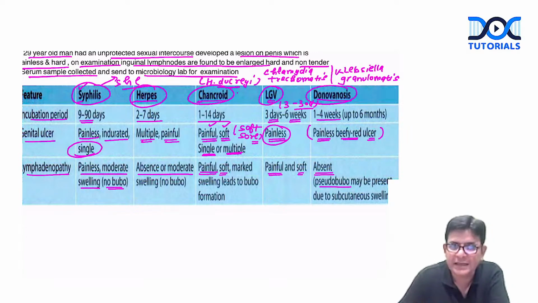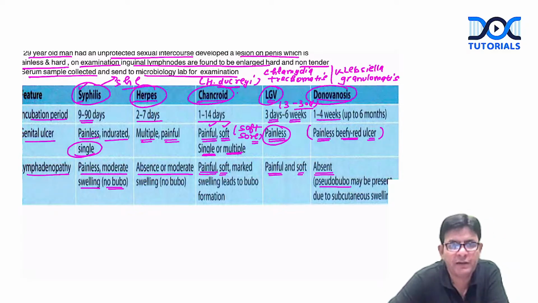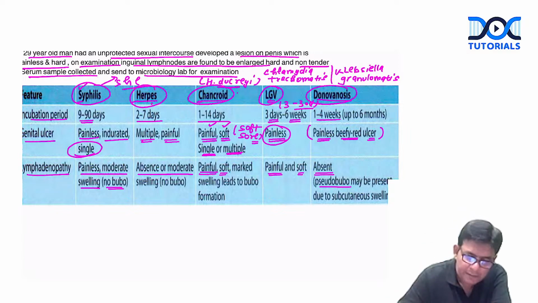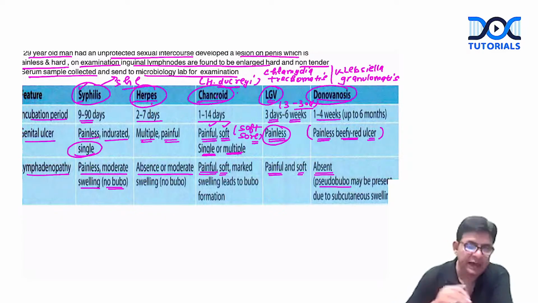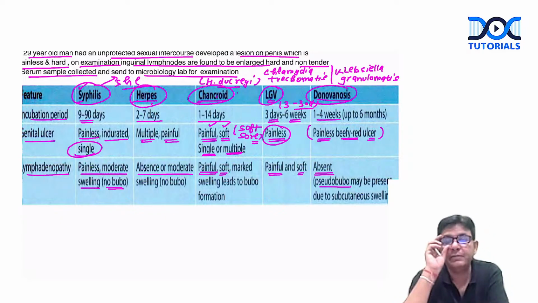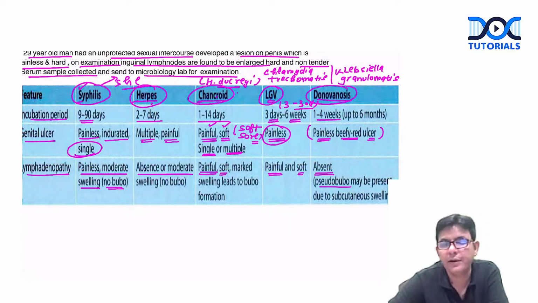Which is painless? Painless is syphilis, which is the most common. Painless and hard. Which other ones are painless? In LGV and donovanosis also, the ulcer is painless. Which are really painful? Herpes and chancroid. Both of them are painful. So like this, you have to make some mnemonics of your own to remember them for a long time.